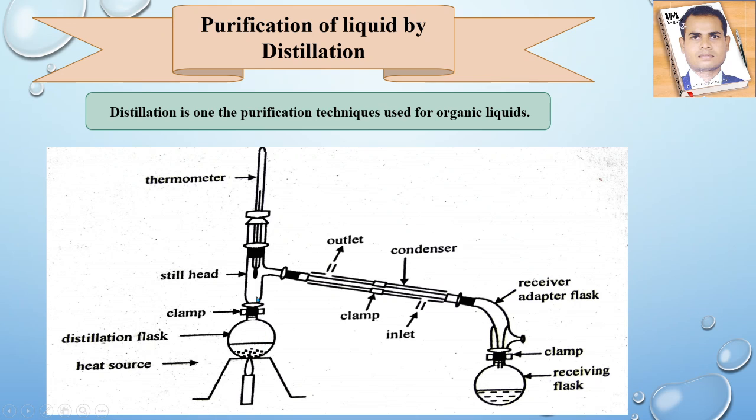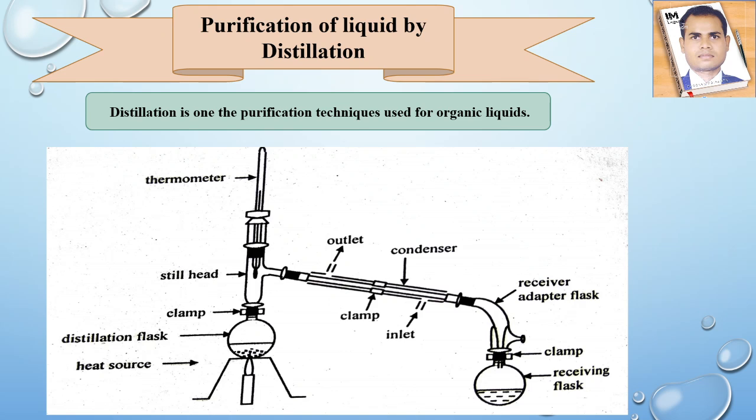That gaseous molecule will go this way into the condenser and convert into liquid, and the droplets will come into the receiver flask. In this way we can separate two different components, and whatever organic compound, we can purify by this distillation process.